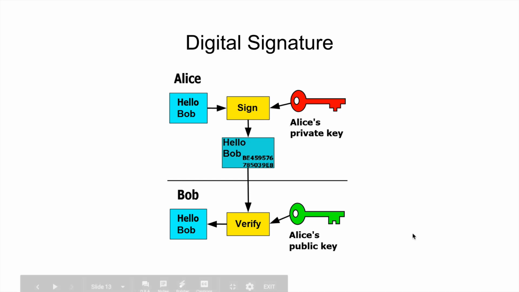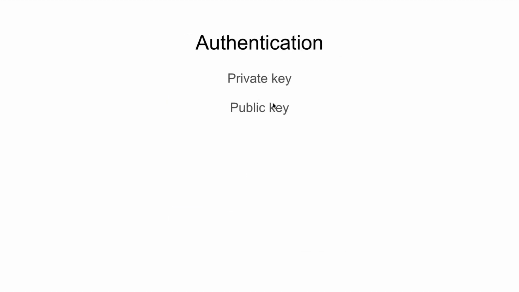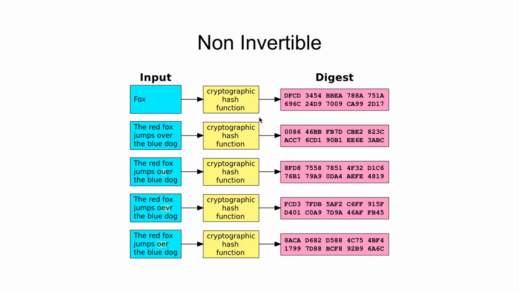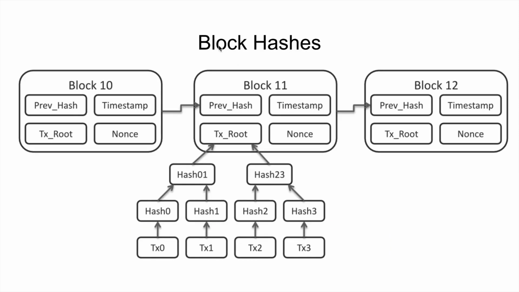That's how this works. All right, so I know that can be a little tricky to wrap your head around the first time. So maybe go back and watch this video another time to understand how this works. Like I said, it's not really essential for you to have a super in-depth knowledge of this, but it's good for you to understand the basics of how these two different pieces of cryptography work when you're trying to become a blockchain developer. So remember, the digital signature for this public key cryptography is the primary way that we use asymmetric cryptography in the blockchain, and also these hashing functions are primarily used when you're talking about block hashes to actually chain blocks together and make the ledger secure.